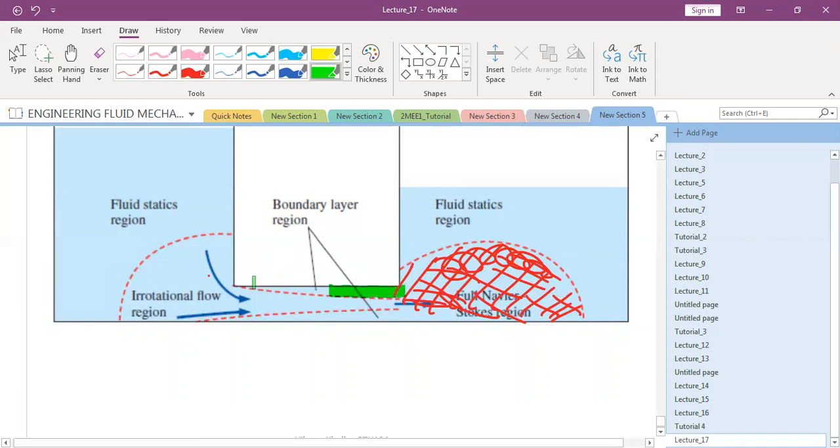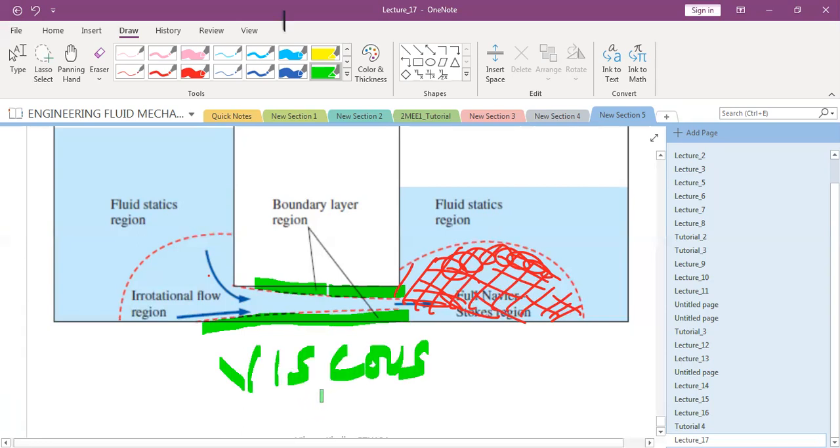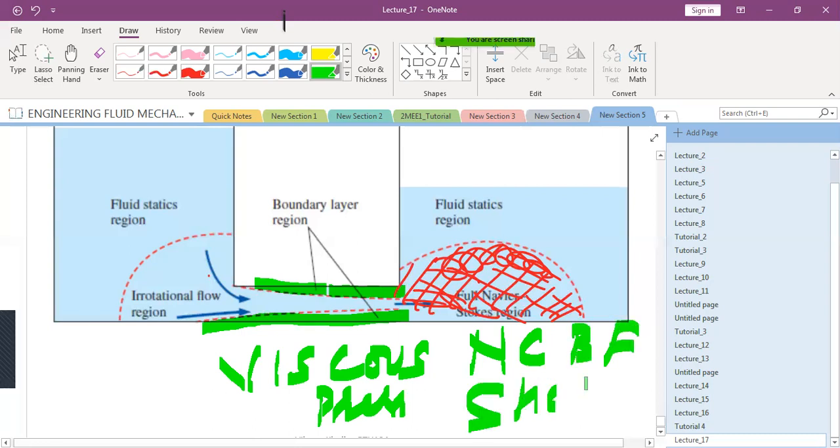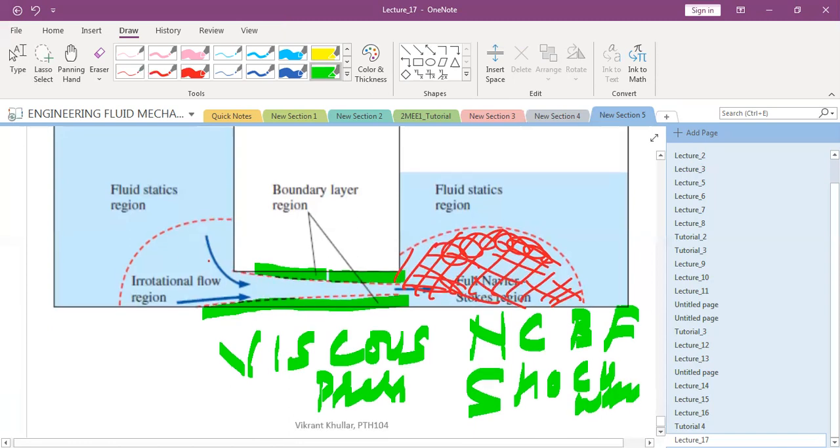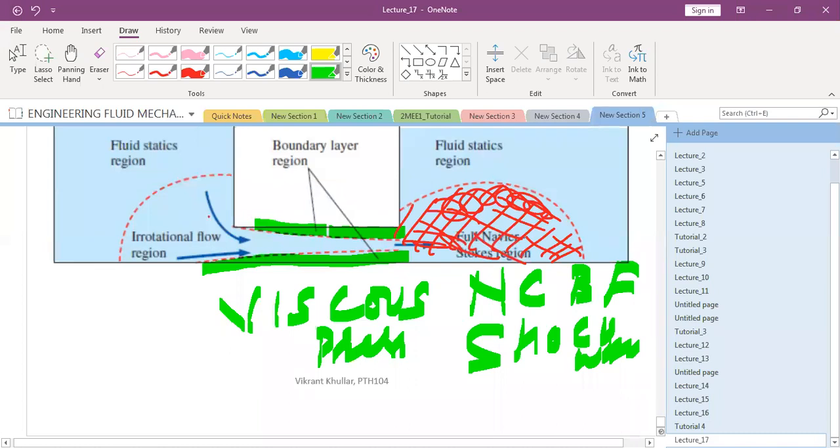Now you will study that there are 3-4 causes of rotationality. One is viscous effect, one is pressure, and another is non-conservative body force, and the last one is shock wave. So these are the reasons for turning a fluid to be rotational.